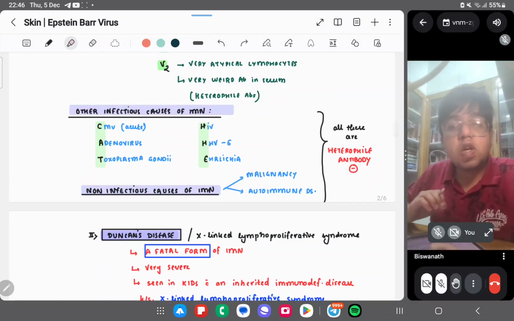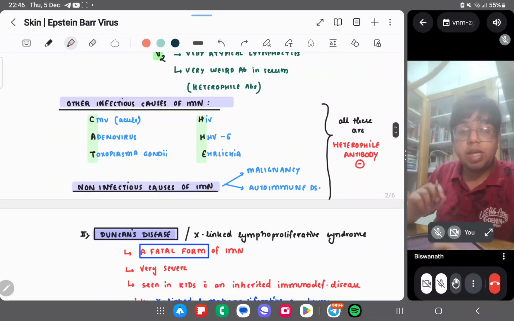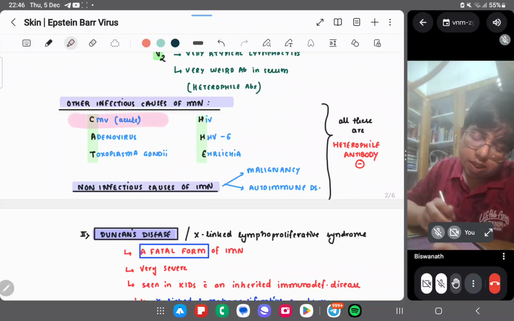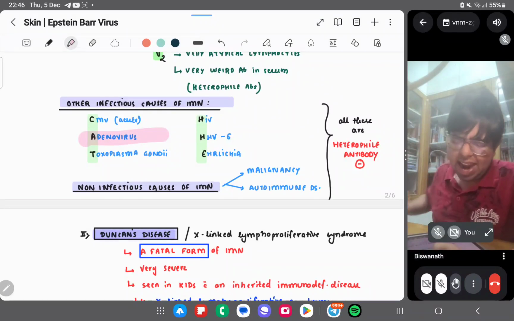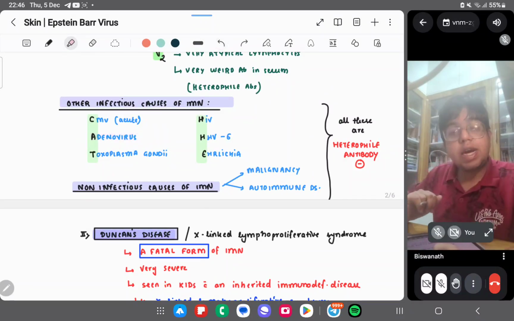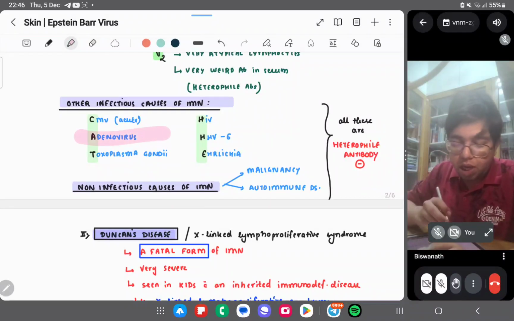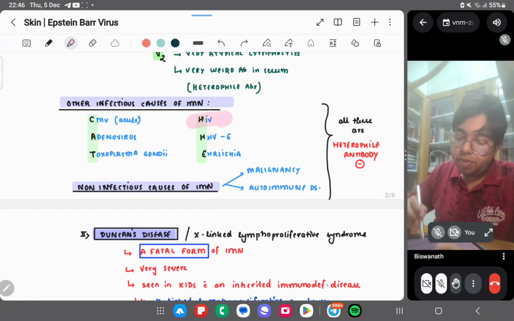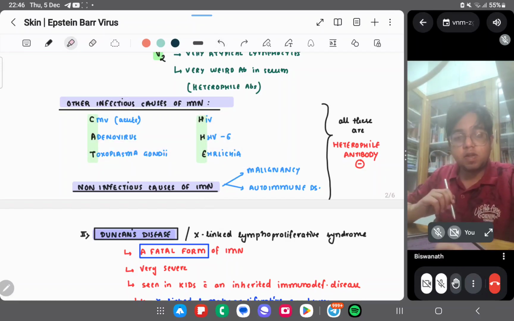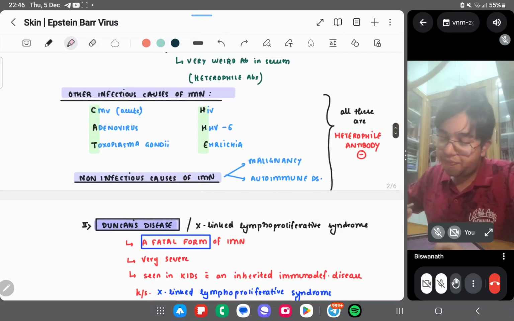Other infectious causes of IMN. What other infections can cause IMN? Just remember CMV, the cytomegalovirus, can also cause infectious mononucleosis. Adenovirus can also cause it. EBV is human herpesvirus type 4, and CMV is type 5. Toxoplasma gondii may cause IMN-like symptoms. HIV, HHV-6, and Ehrlichia also. All these are heterophile antibody negative.